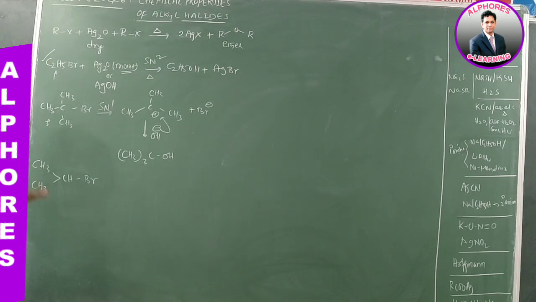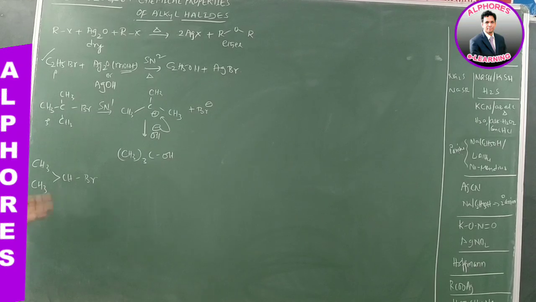In the case of a secondary alkyl halide it is also the same: what nucleophile or what base you are going to use. If it is a good, strong base, it leads to the elimination product as major and the substitution product as minor. If you are using only a solvent like methyl alcohol or ethyl alcohol, there is no particular base, so obviously that solvent molecule prefers to act only as a nucleophile.